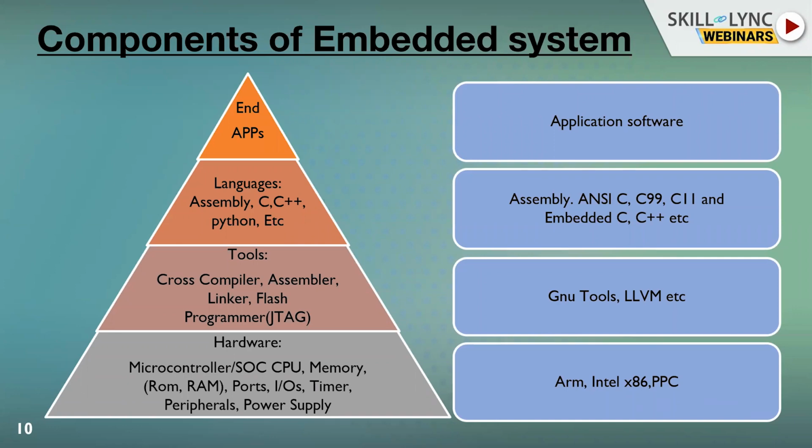Once we have hardware, we should have some particular tools. We should know the tools also, like the cross compiler. A cross compiler is used to build an application for a particular target. And we have an assembler, which I'll talk about later, linkers, and a flash programmer. These are the tools currently available and widely used in industry to develop an embedded application. They sit above the hardware and help us generate code to execute on the hardware.